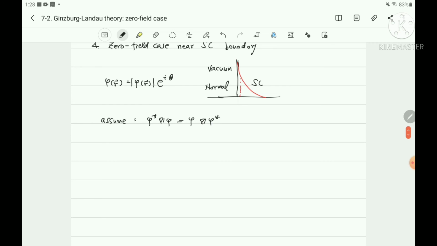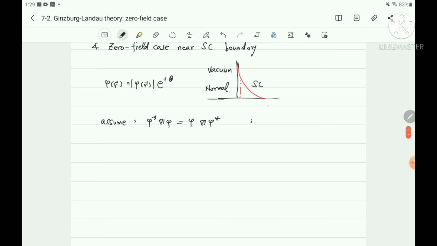It means that here, because phi is a real value, the gradient acts only on the phase zeta, and therefore the phase zeta is independent of the position.